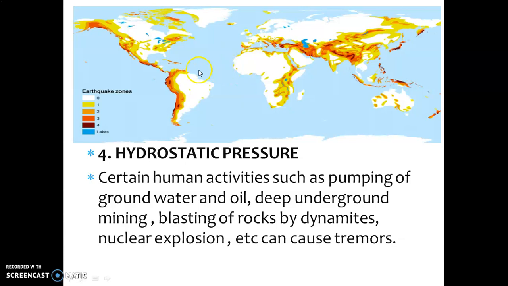So what is the tendency of the movement of landforms? These landforms like North America and South America move in this direction, and here the east part of Asia moves in this direction. So when we see it on a globe, this side of Asia and this side of North and South America face each other. So here we can say the west coast of North and South America and the east coast of Asia form a convergent plate boundary.